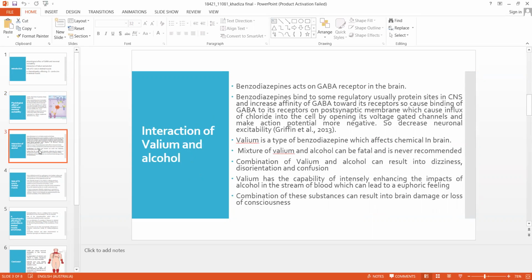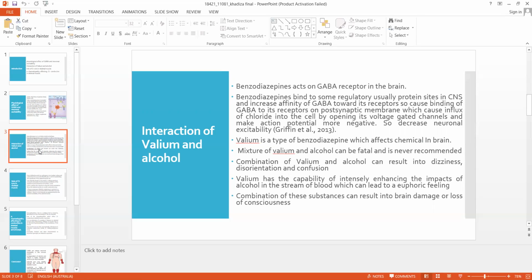An influx of chloride ion can cause hyperpolarization of the neurons and decrease neurotransmission by inhibiting the formation of action potential. As a result, neuronal excitability is decreased.